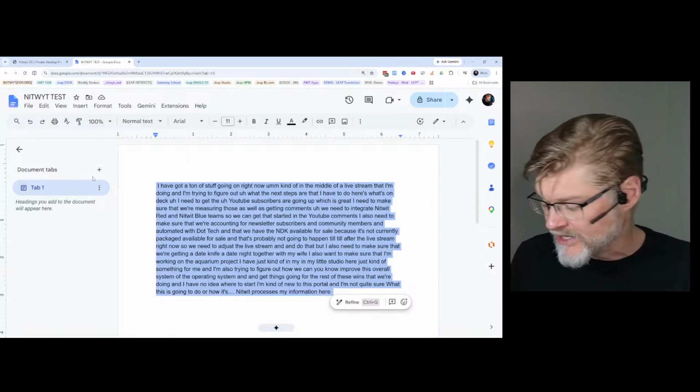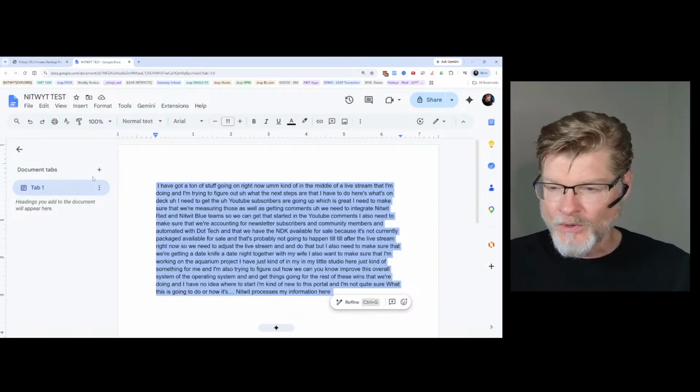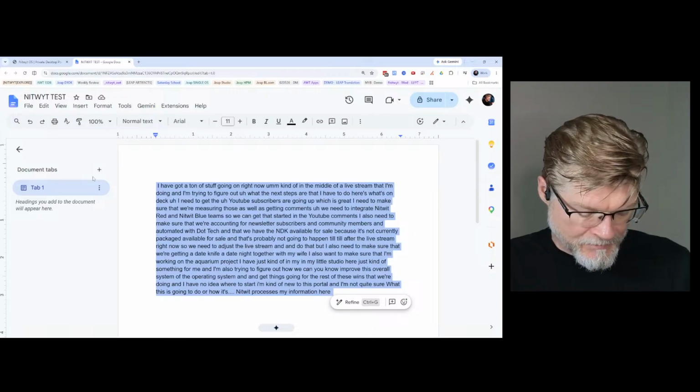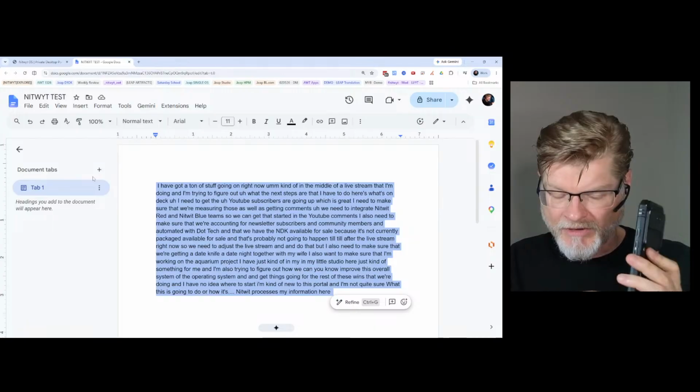And one of the things that I'm going to do right now while I'm thinking about it is start a recording, because I missed this before, but this is helpful because I'm going to use this for AI recording. So give me just a second. I'm going to start an audio recording on my phone.